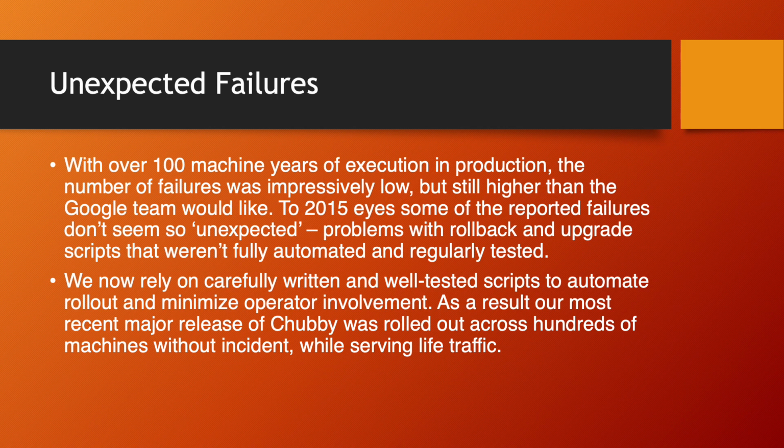Unexpected failures. With over 100 machine-years of execution in production, the number of failures was impressively low, but still higher than the Google team would like. In 2015, some of the reported failures don't seem so unexpected: problems with rollback and upgrade scripts that weren't fully automated and regularly tested. We now rely on carefully written and well-tested scripts to automate rollout and minimize operator involvement. As a result, our most recent major release of Chubby was rolled out across hundreds of machines without incident while serving live traffic.